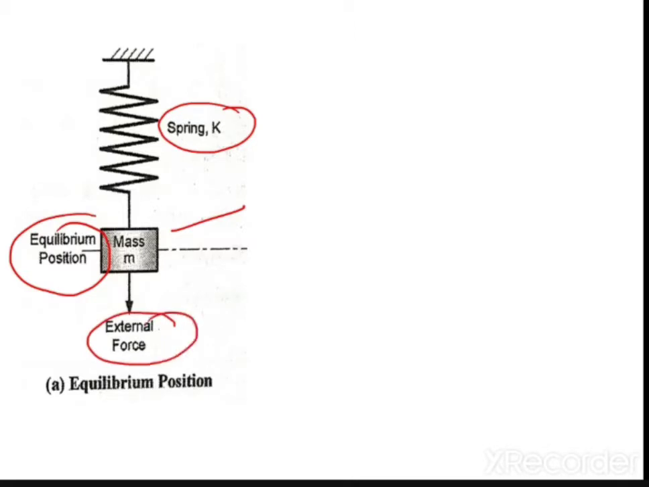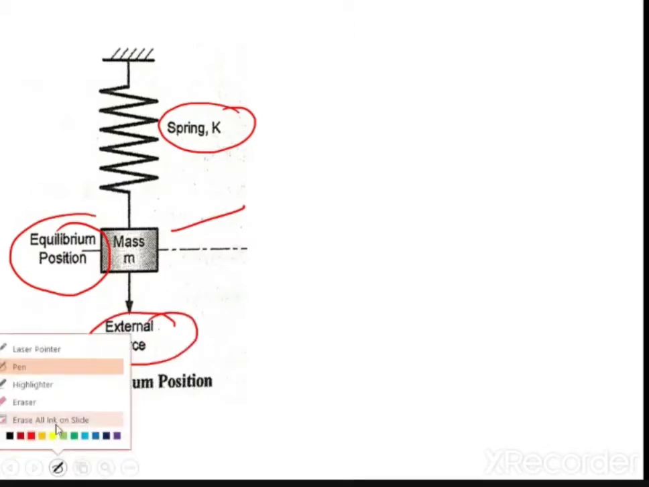Basically, we have to understand the phenomenon of vibration. For that I have taken an example of a spring mass system. Initially the spring is at an equilibrium position. The mass is at equilibrium position, and obviously the spring is also at an equilibrium position. Means the whole system is at equilibrium because you haven't applied an external force yet. So this is called the equilibrium position.